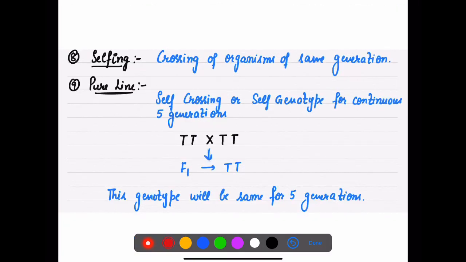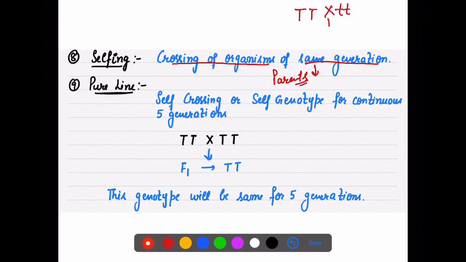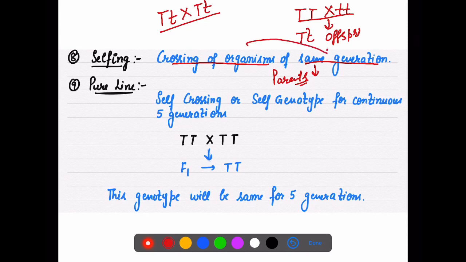Selfing: जब आप क्रॉस कर रहे हो ऑर्गेनिज्म ऑफ द सेम जनरेशन, suppose you are crossing parents, right? Parents you are crossing, like these are the parents. What will that offspring become, and that offspring will be this one. So you are crossing these organisms of the same generation. Now this is the offspring and I am crossing it, this is of the same generation. So when you cross organisms of the same generation, that is called selfing.